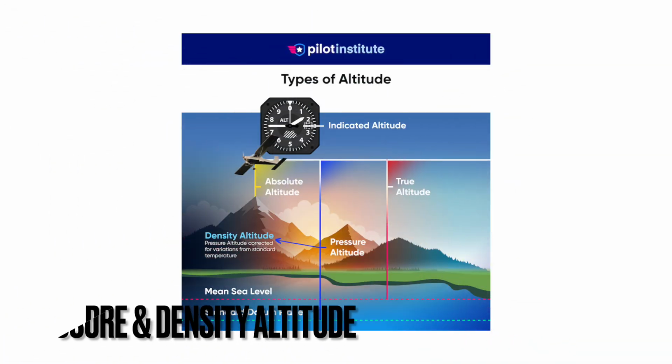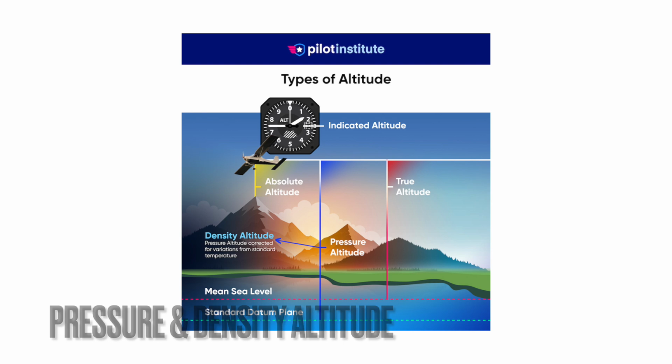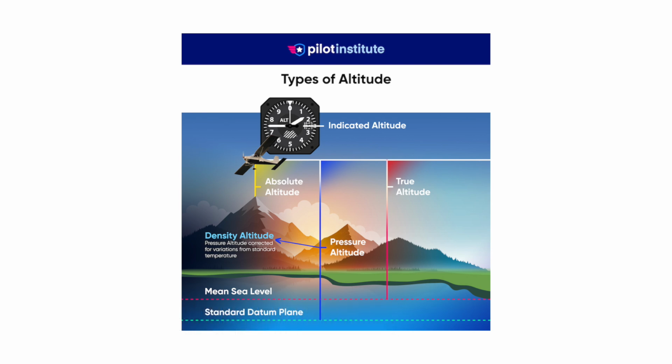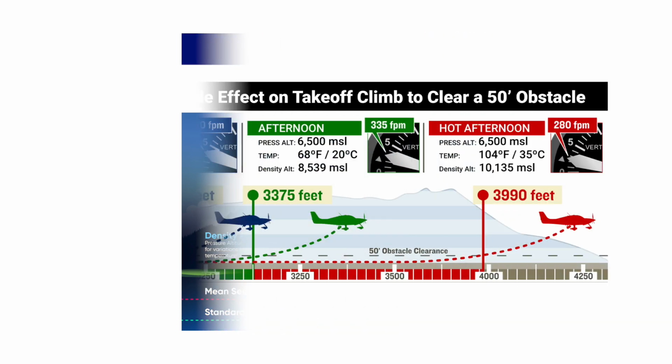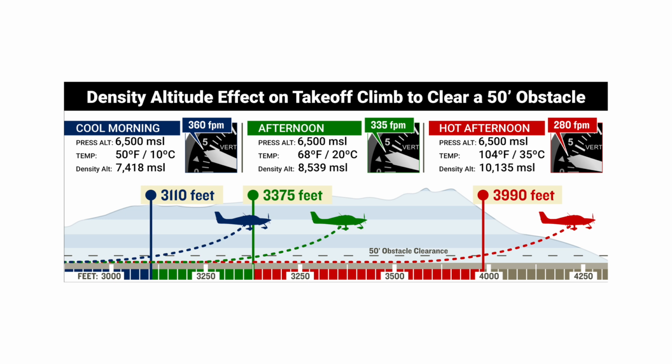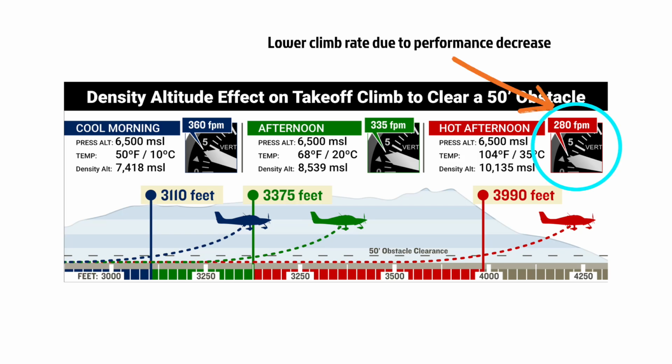To measure altitude accurately, pilots use pressure altitude, which is the height above a standard datum plane where the pressure is 29.92 inches of mercury. Pilots adjust their altimeters to this setting to get a standard reference. Then there's density altitude, which corrects this for non-standard temperature. Density altitude is a critical concept because it reflects how the aircraft will perform in different atmospheric conditions. For example, high-density altitude, which can occur on hot days, means thinner air and reduced aircraft performance.